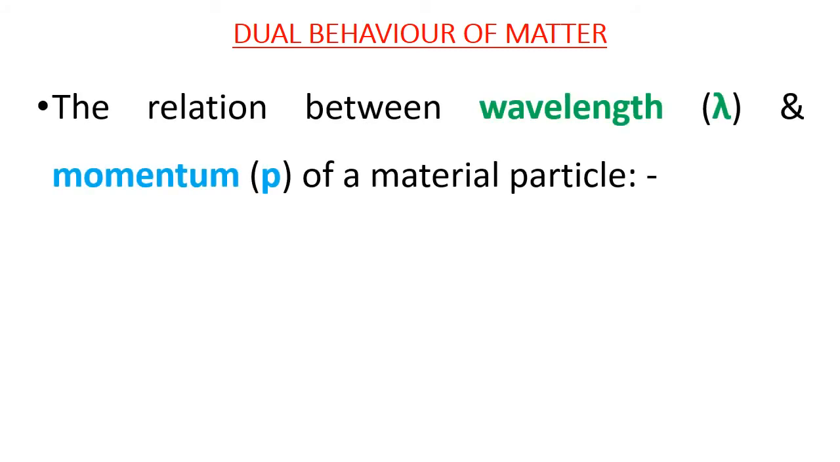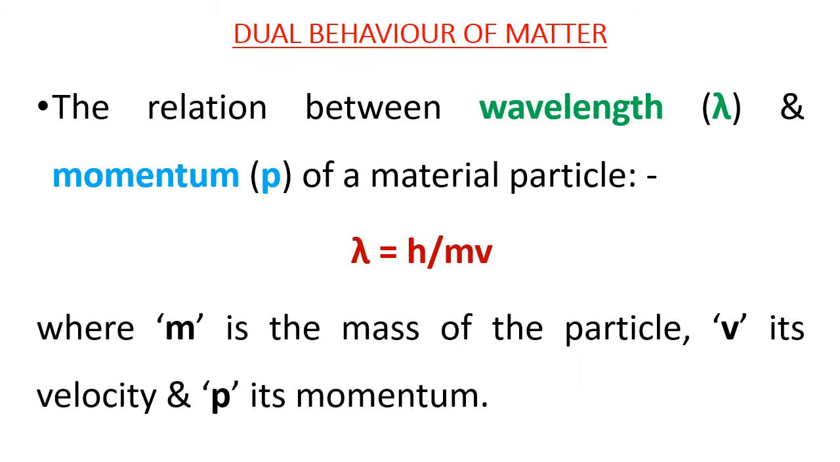The relation between wavelength and momentum of a material particle is given by the equation lambda is equal to h divided by mv, where m is the mass of the particle, v is its velocity, and p its momentum.